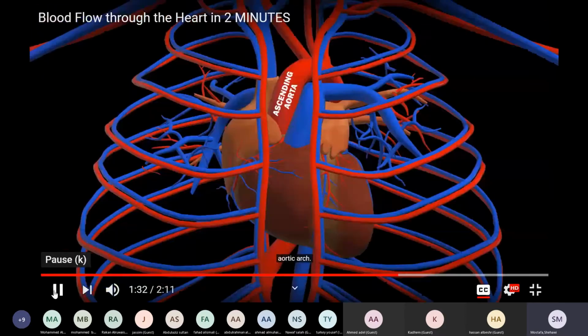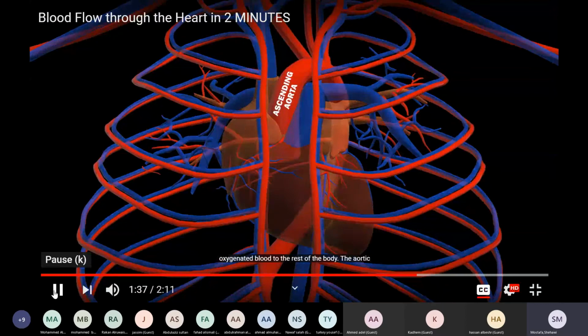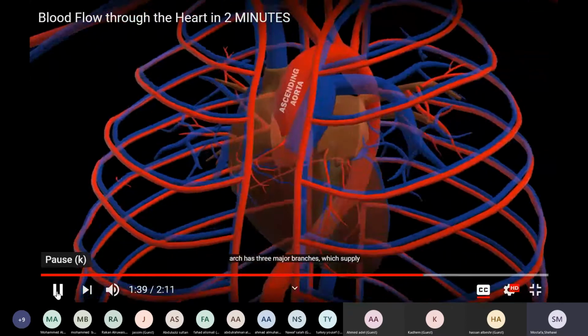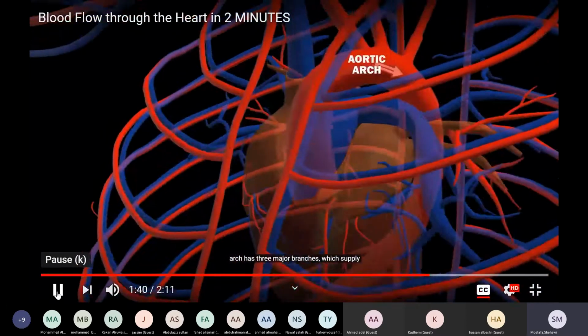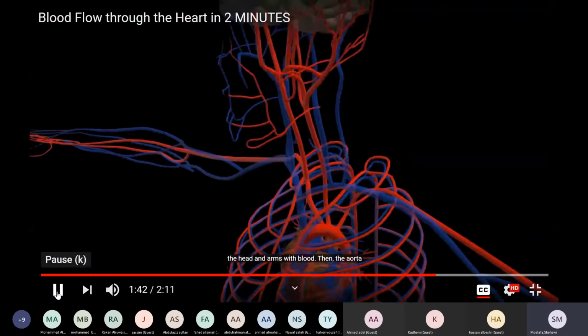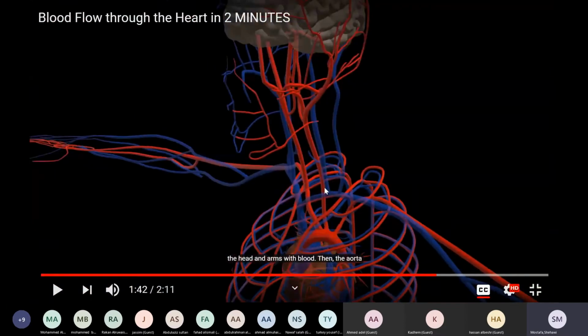The aorta, which is the largest of all the arteries, distributes the oxygenated blood to the rest of the body. The aortic arch has 3 major branches, which supply the head and arms with blood. This one supplies the head, this one supplies an arm, and this one supplies another arm. These 3 branches from the aorta supply the arms and the brain with blood.